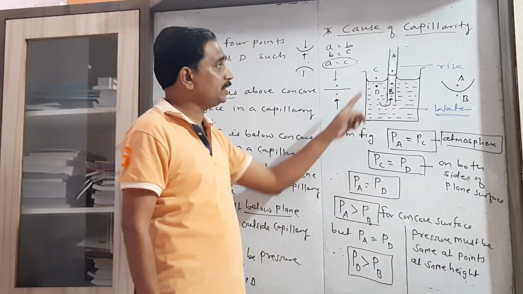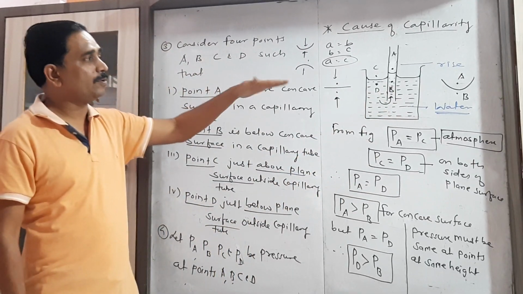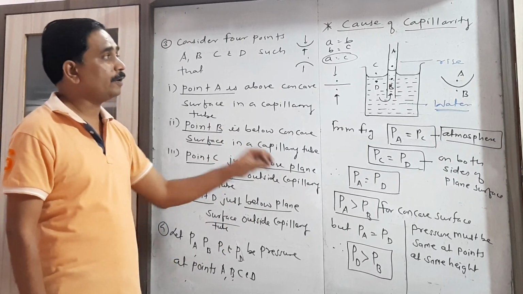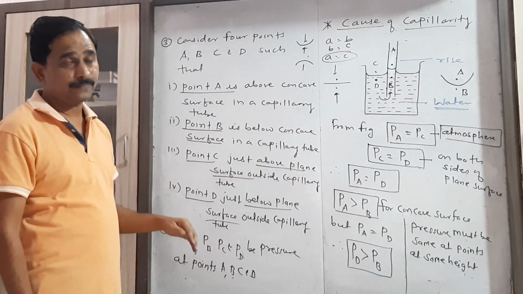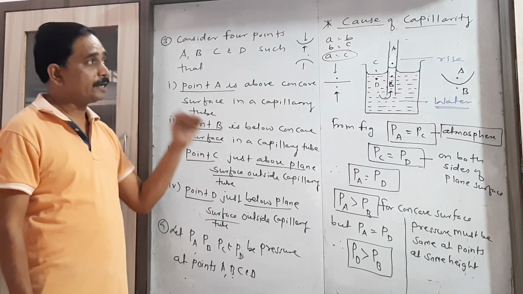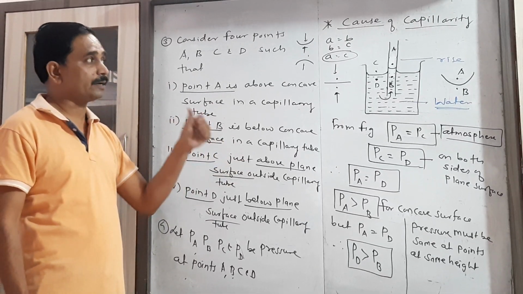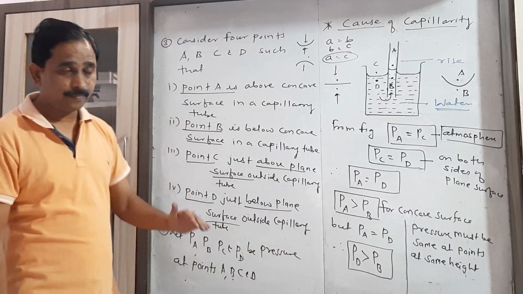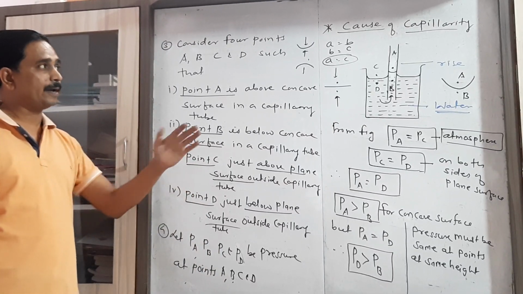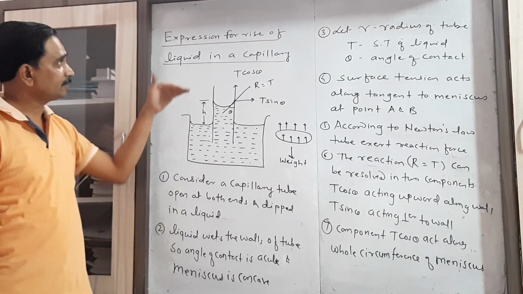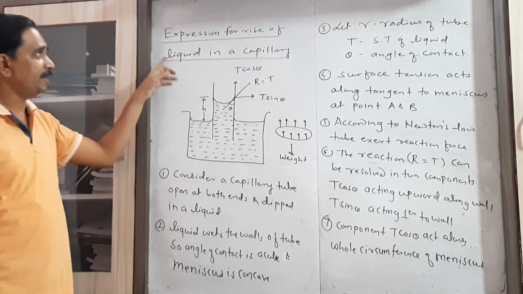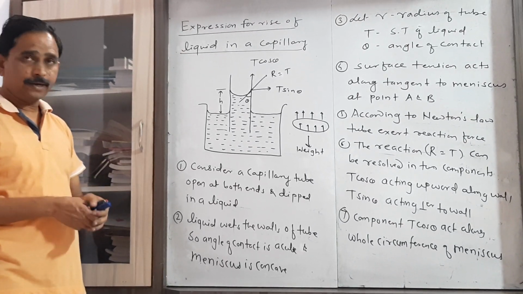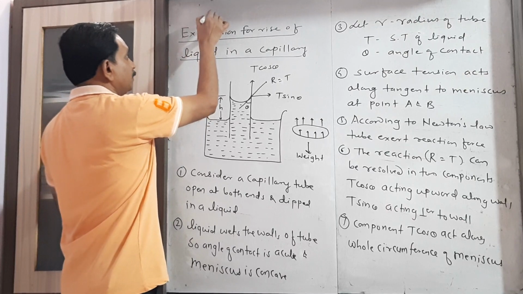But what is our expectation? These are the 2 points which are at the same horizontal level inside the liquid. The pressure must be the same. So in order to obtain stability or equilibrium, the liquid inside the capillary must rise up to the height where these 2 pressures become the same. So that is the cause of capillary rise. Now let us consider the important expression, that is the expression for the rise of a liquid in a capillary tube. Here we have to find the expression for height.